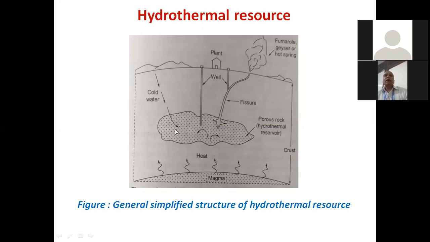So from this figure, we can understand the hydrothermal resource of the geothermal energy. Okay, this is the well which is drilled by the company for getting the hot water and the steam from it. And this is the porous rock which receives heat from the magma. When cold water available underground comes in contact with this hot porous dry rock, it gets heated, and some of the water is also converted into steam. That can be used for energy generation or for heating.